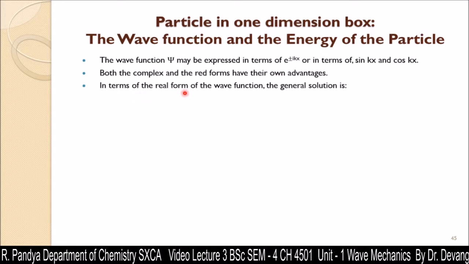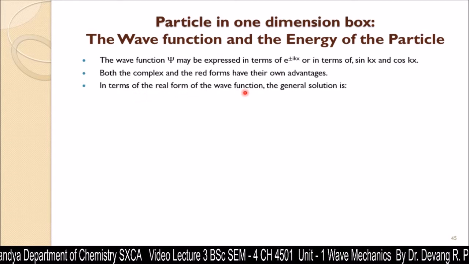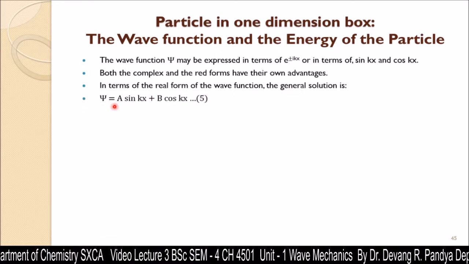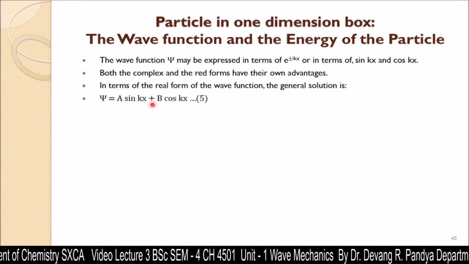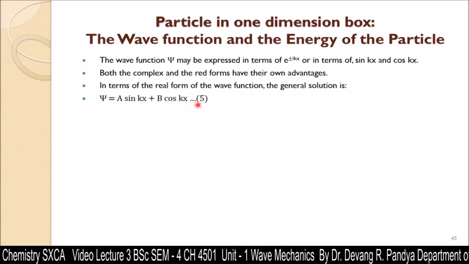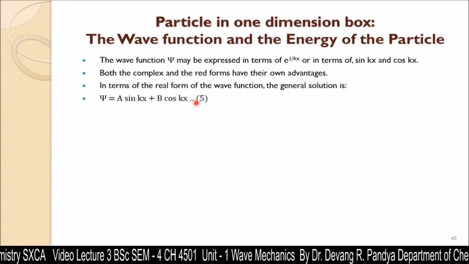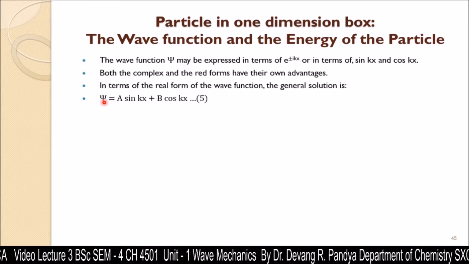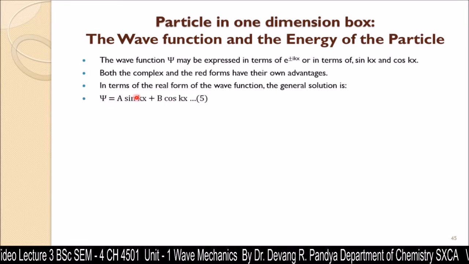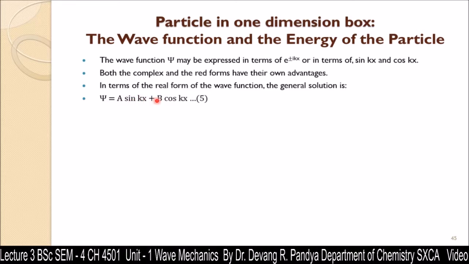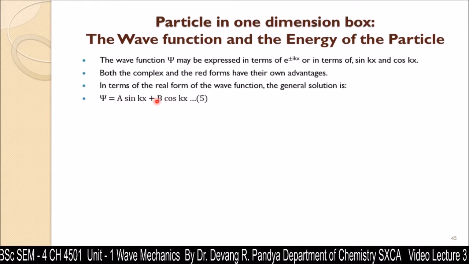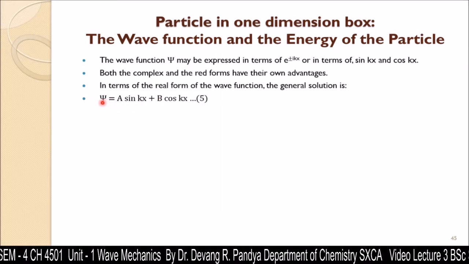In terms of the real form of the wave function, the general solution can be written as ψ = a sin kx + b cos kx. That is equation number 5. Now you think how this value of psi will come. Psi has unlimited solutions, but only this solution can be accepted as this solution gives finite, single valued, continuous values for this wave function.